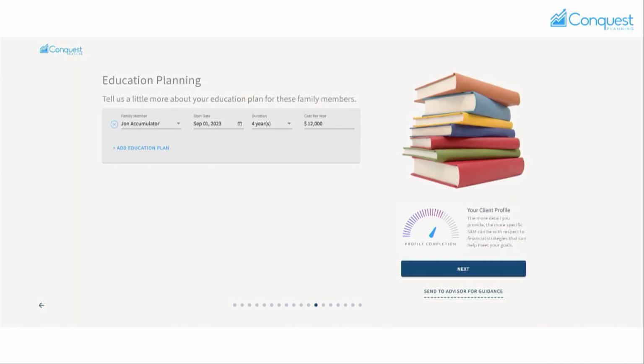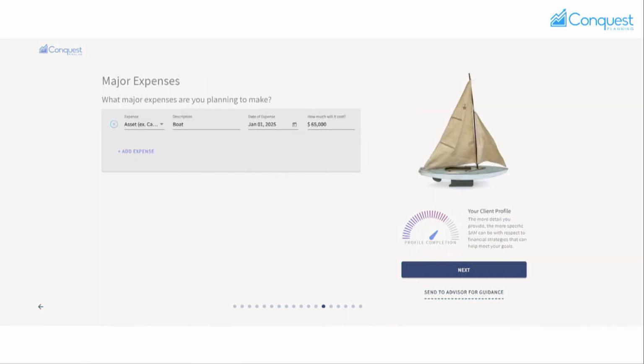We ask them about the education details, how much they want to allocate for John. Is he not doing too well in school, so maybe we're going to do 1 year, or is he much smarter, we're going to give him 4 years, or none. The boat there, so the boat, they want $65,000 and they want it in 5 years.